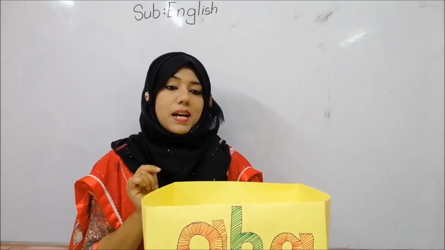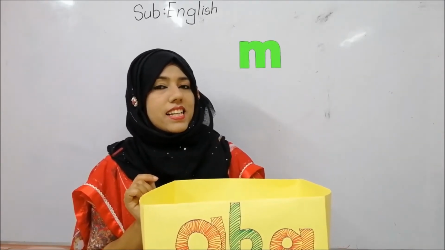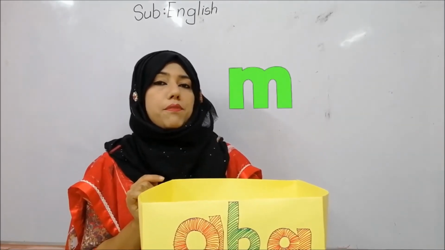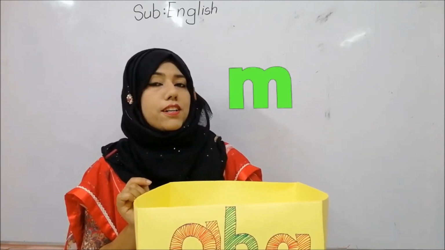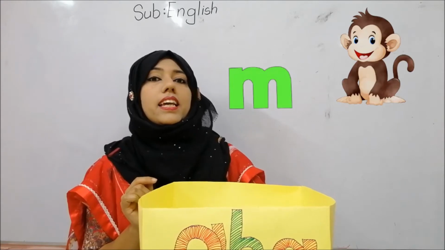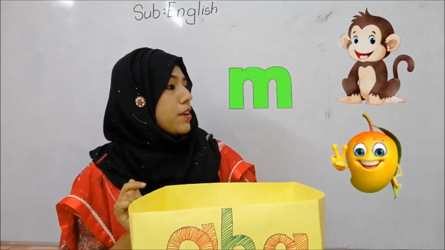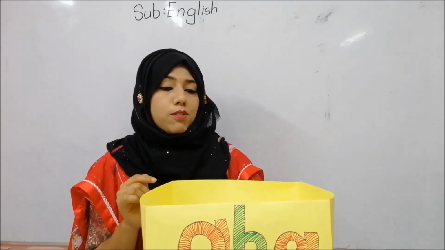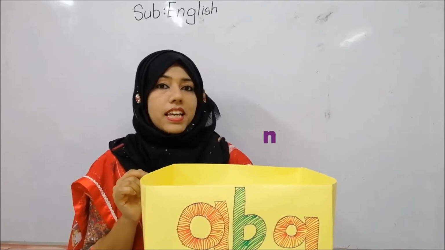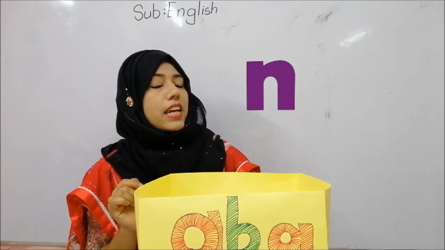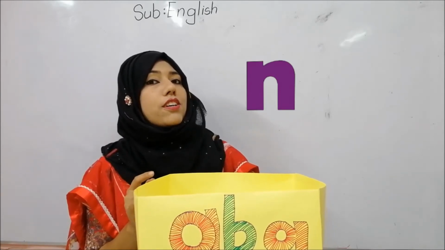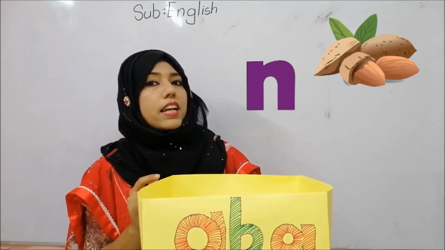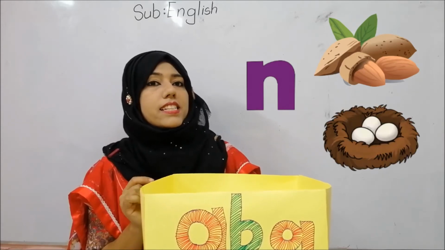Now, which letter is coming out? This is letter M. M phonic sound is M. M for monkey. M for mango. Okay, now which is coming out? N is coming out. N phonic sound is na. N for nut. N for nest.